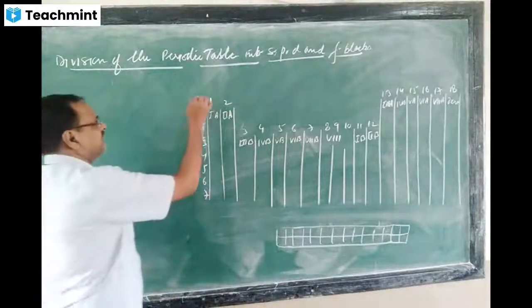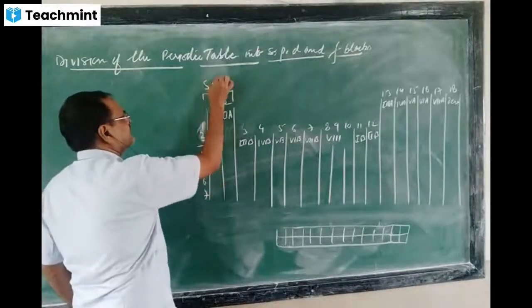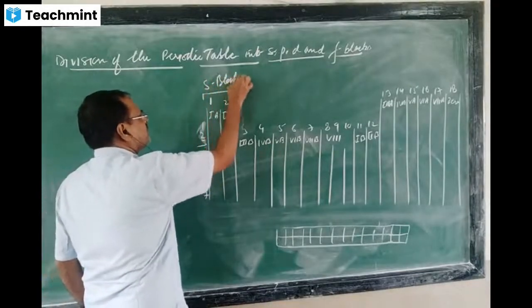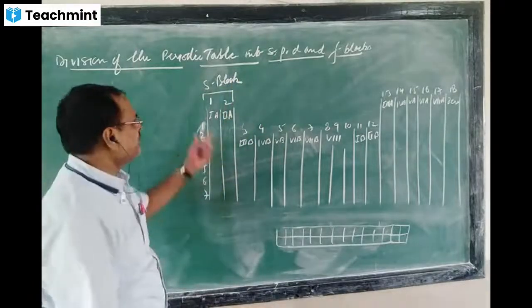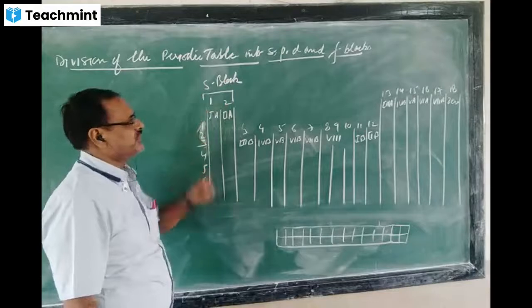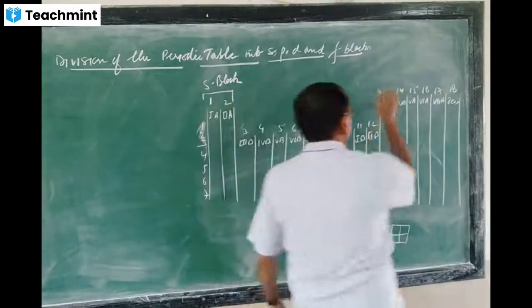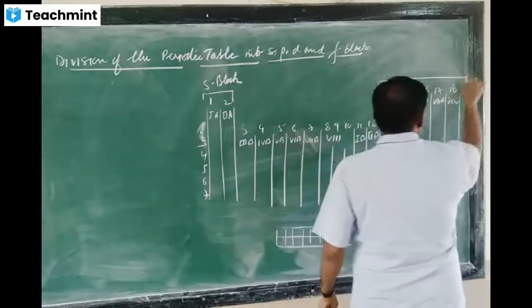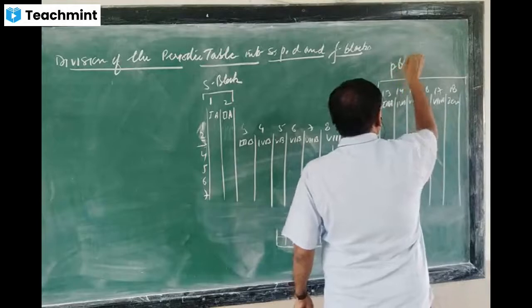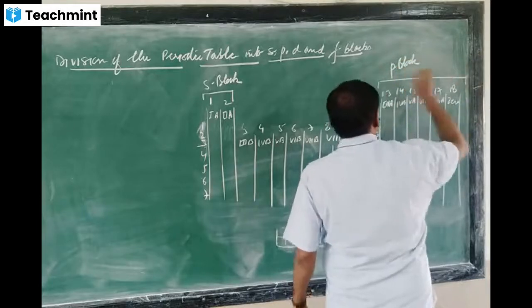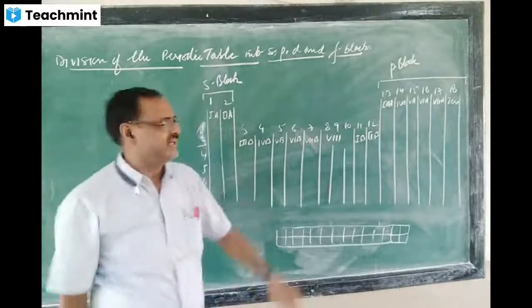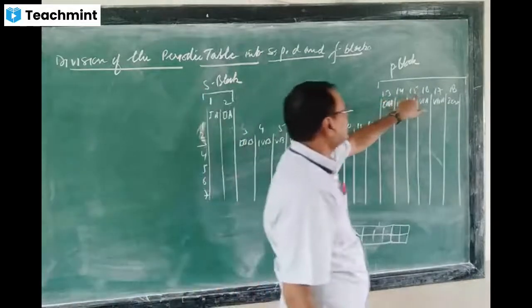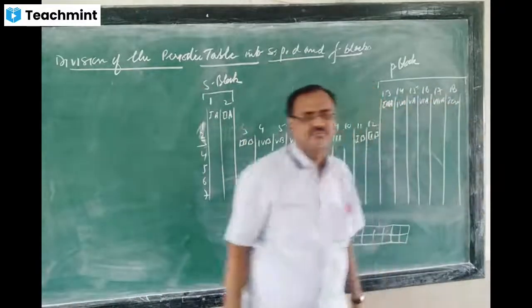This is the S block, group number 1 and group number 2. Then this is the P block; just count how many groups are there in the P block: 1, 2, 3, 4, 5, 6.